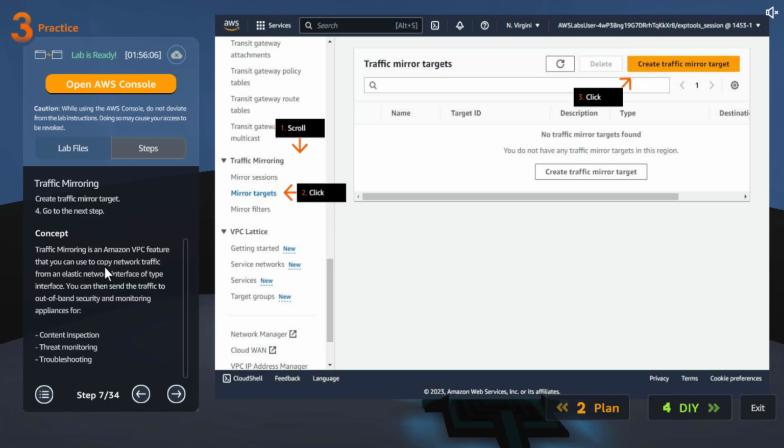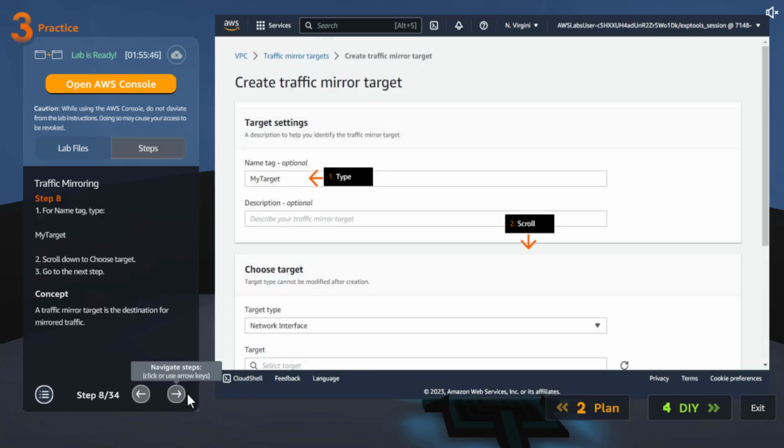So let's see. Traffic mirroring is a VPC feature that you can use to copy network traffic from an elastic network interface of type interface. You can then send the traffic to out-of-band security and monitoring appliances for content inspection, threat monitoring, troubleshooting. Let's click and create a mirror target. Let's name it my target.